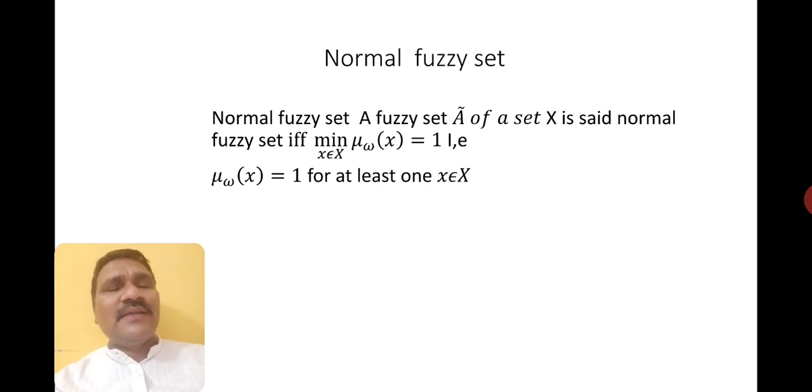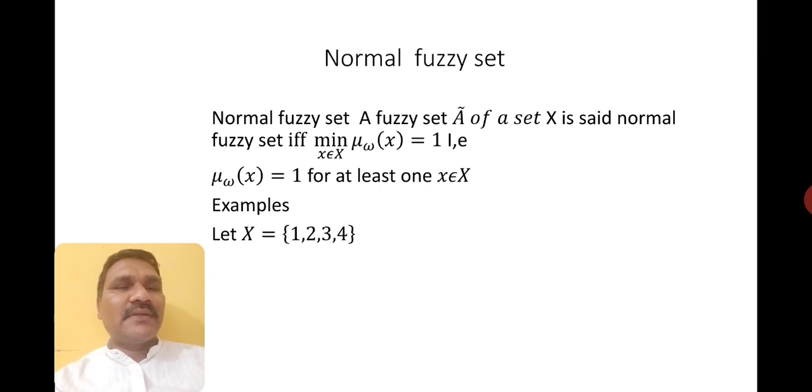What is small x? It is an element of whatever the capital X is. What is capital X? Capital X is a set. Suppose it is 1, 2, 3, 4. If you take 1, then 1 becomes a small x. With an example we can understand clearly. Let X be the set 1, 2, 3, 4. If you select 1, that 1 will become a small x.